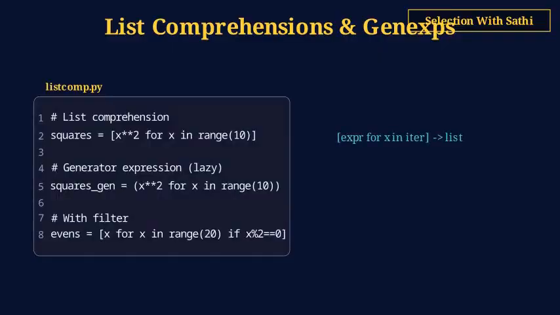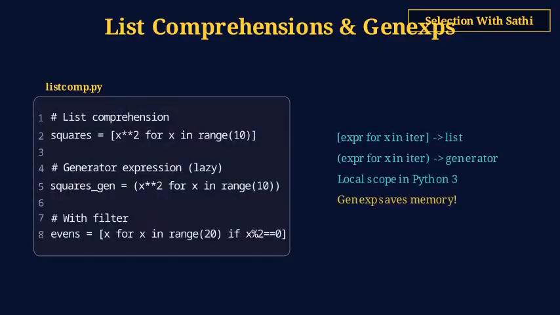List comprehensions are the Pythonic way to build lists. The syntax is expression for item in iterable, optionally with an if condition. In Python 3, variables inside a listcomp have their own local scope, they don't leak out. Generator expressions use parentheses instead of brackets. They yield items lazily, one at a time, saving memory for large datasets.